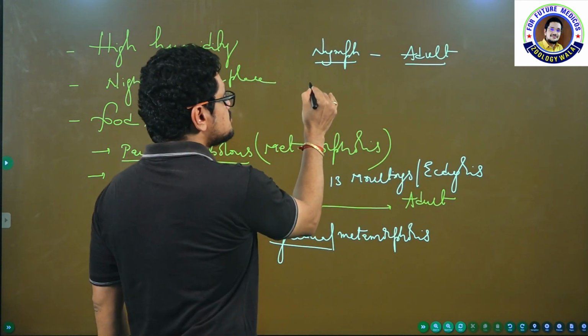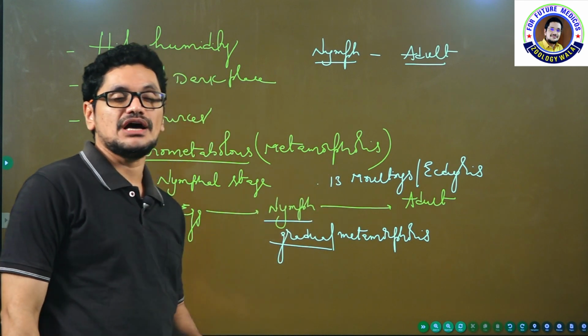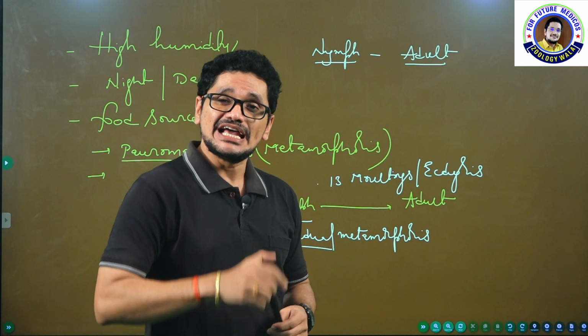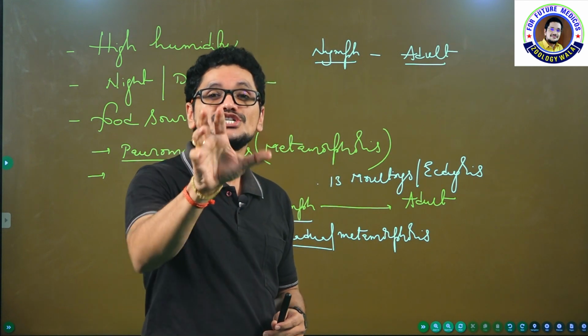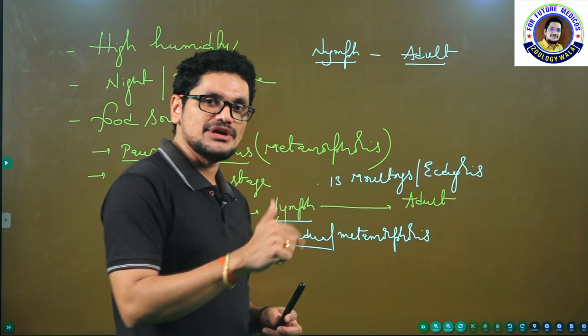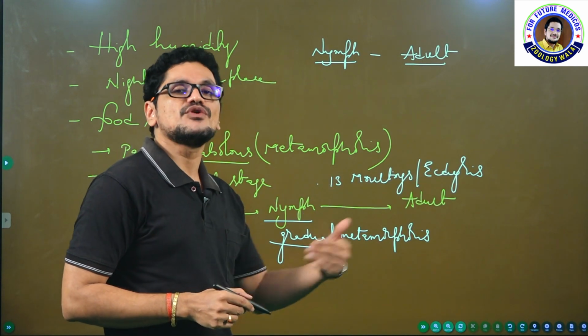Okay. So if you observe the nymph, especially the last but one nymph, in the CBSE textbook it was mentioned, "next to last nymphal stage only shows wing pads." What is that, sir? Next to last nymphal stage. What do you mean by that? Last but one before the end in series.